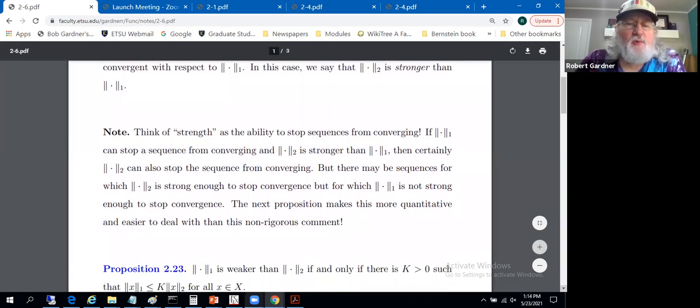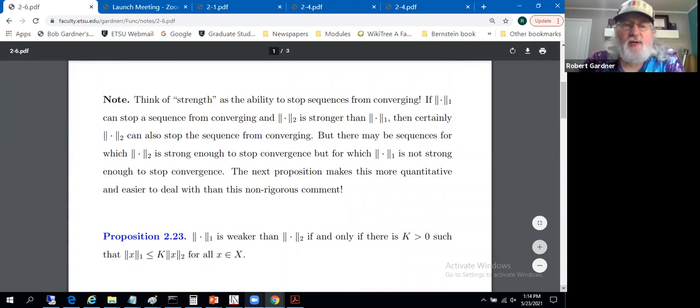A convenient way to deal with this more rigorously is given in proposition 2.23. So this quantifies it a bit more. The statement is norm 1 is weaker than norm 2 if and only if there is some k greater than 0 such that the 1 norm of x is less than or equal to k times the 2 norm of x for all x in the linear space.